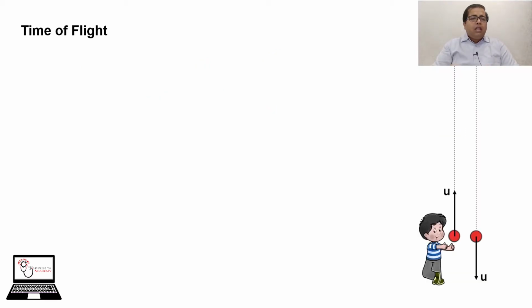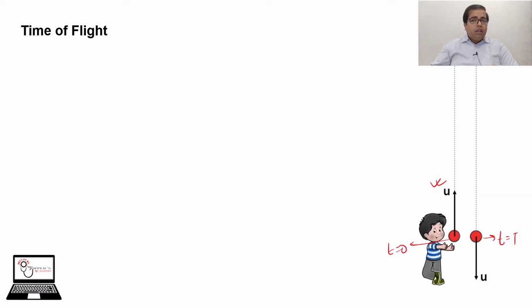Now let's calculate time of flight, which is a parameter associated with free fall motion. Time of flight is simply the time of journey of the object in free fall motion. In this section I have a ball which is tossed up with velocity u, and this is the initial time and this is the final time.